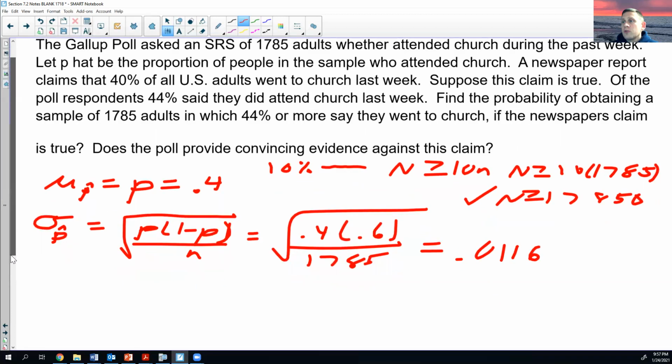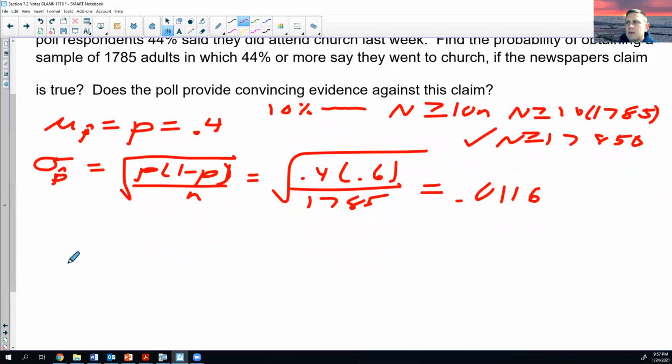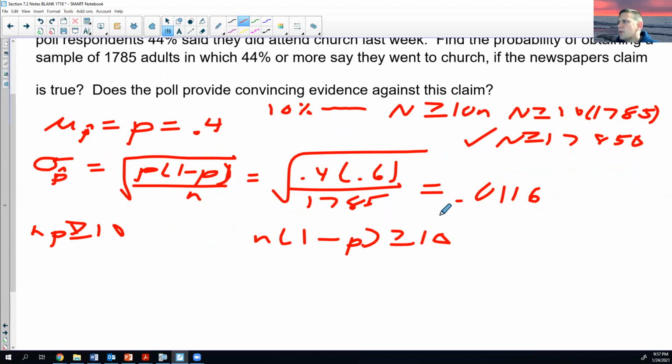So we would like to do normal CDF. Okay, but we must meet the approximately normal checks. So it's NP greater than or equal to 10, and then N times (1 minus P) greater than or equal to 10. Got to meet both. Okay. So I got 1785 times 0.4. Pretty sure that's going to be bigger than or equal to 10. We're actually going to find what that number is.